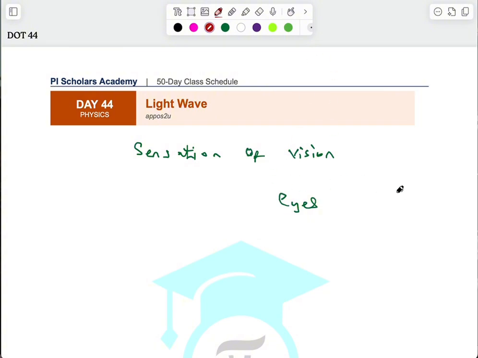So it is light that falls. If this is your eyes and this is the object that you want to view, then a certain amount of light falls on this object. When this light falls on this object, it is reflected back and your eyes are able to see it. So this is the way light works. It gives the sensation of vision.